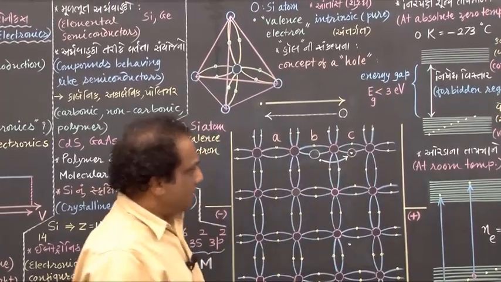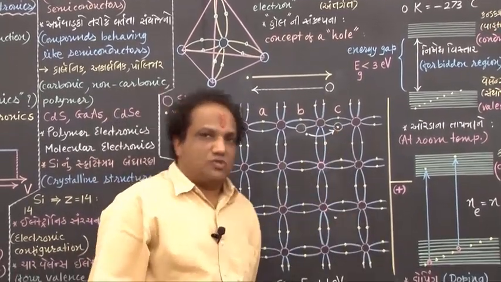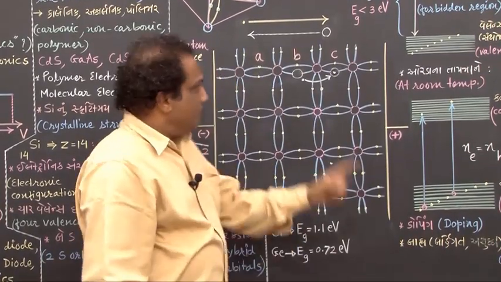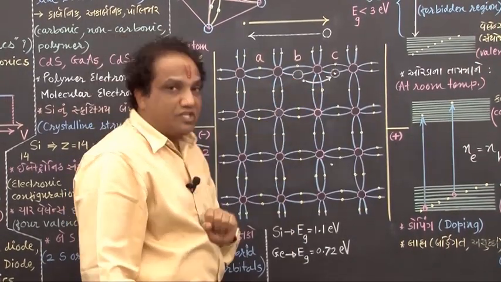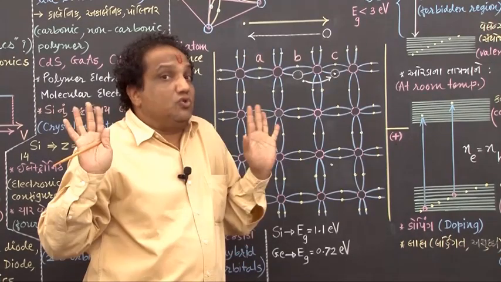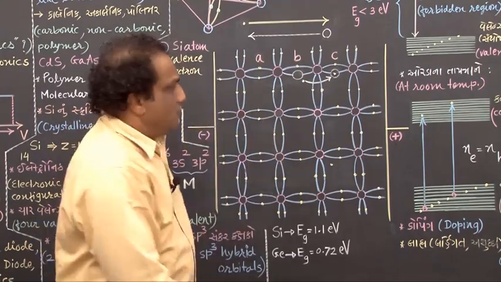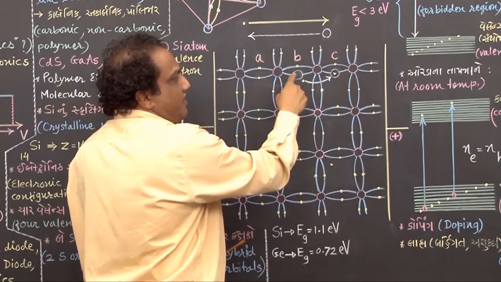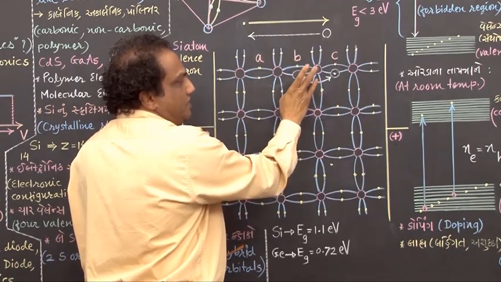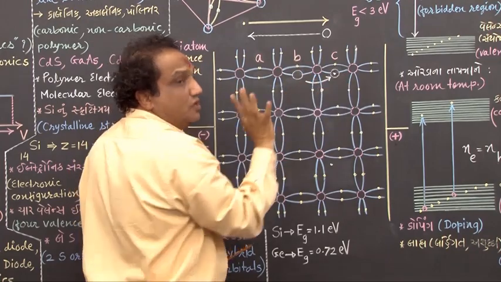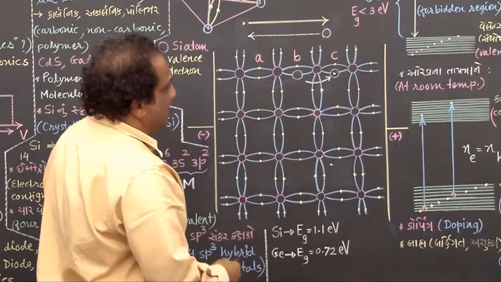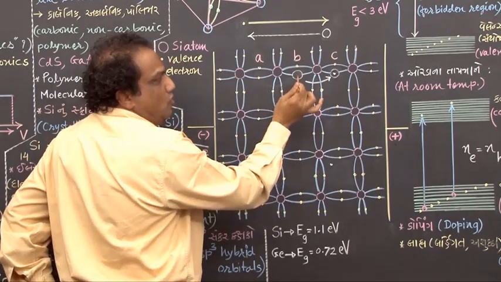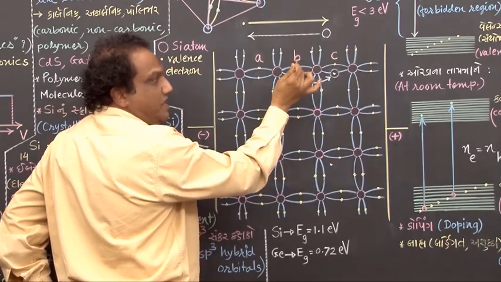Fine. No doubt you can call this a hole as long as it is unoccupied. But once any other electron has occupied this hole, then after that it is no more a hole. But now, because the electron had migrated from B to C, you will find a hole at position B. The same electron has gone from here to here, correct? So now the hole appears at point B.